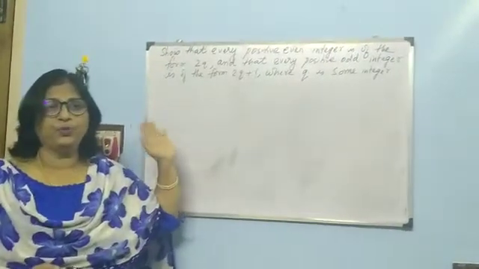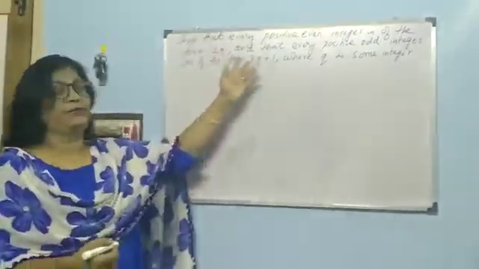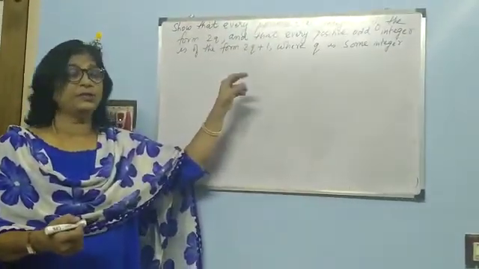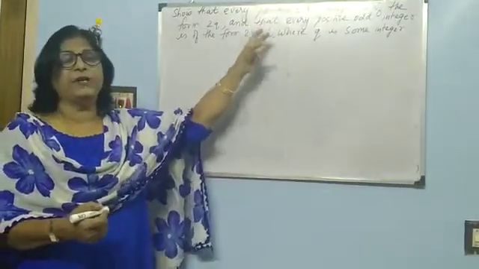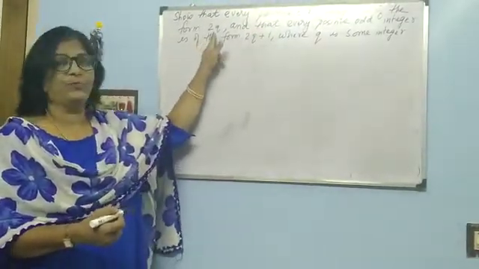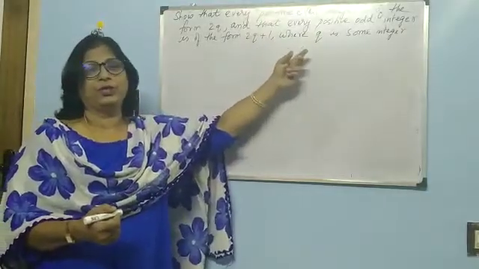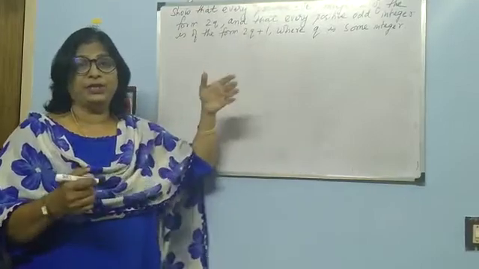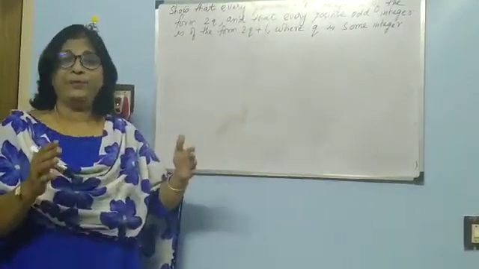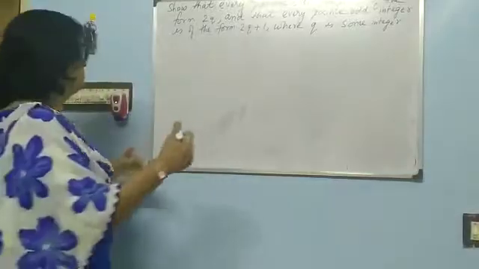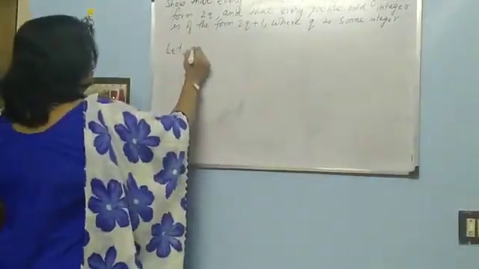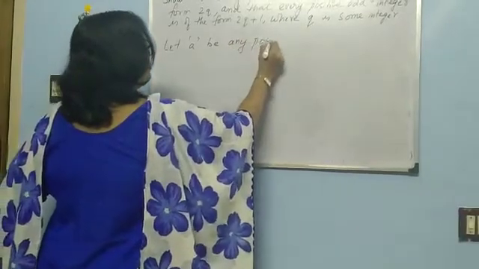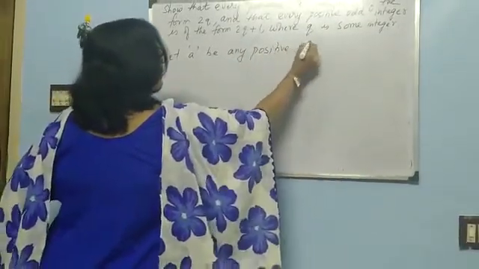So this we are going to prove. We are going to consider only the positive integers, and for the even integer we have to show that it is in the form of 2q, and for the odd integer we have to show that it is in the form of 2q plus 1. So for this, let us proceed by assuming that a is any positive integer.